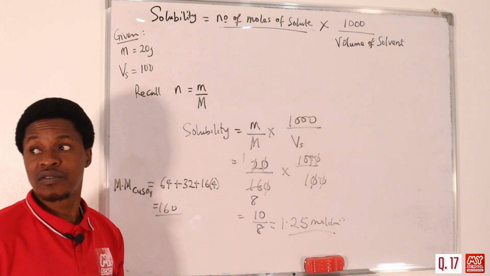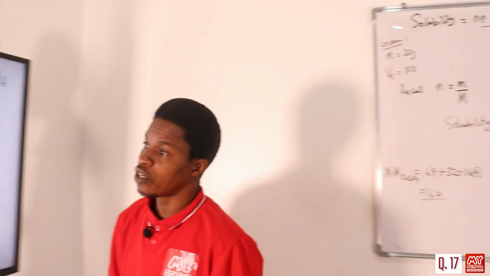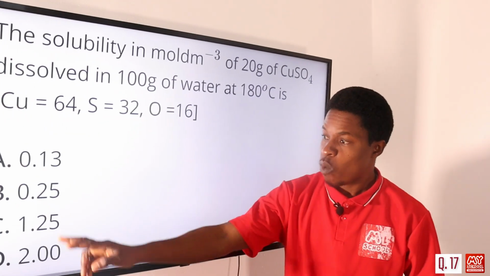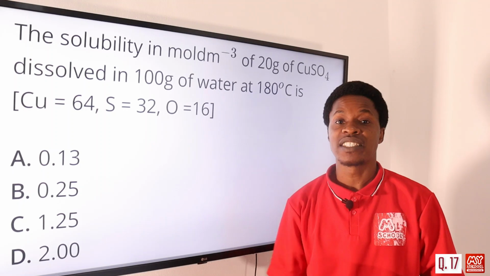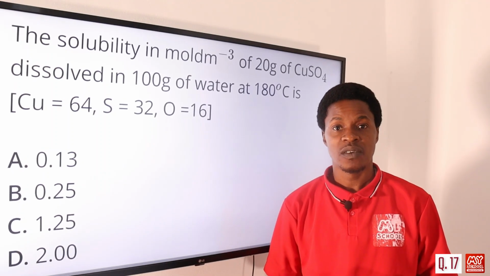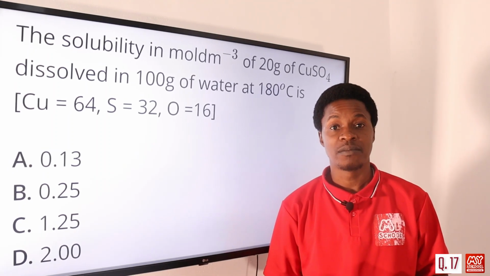Let's move on to the screen and see what we have. We have 0.13, 0.25, 1.25 mole per dm cube. So the correct answer is option C, 1.25 mole per dm cube.